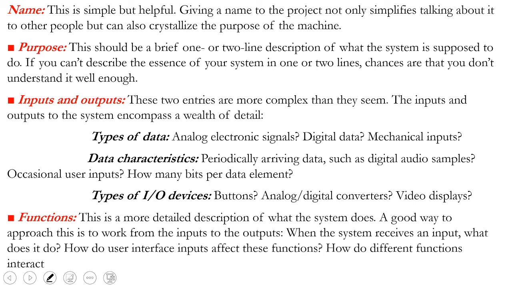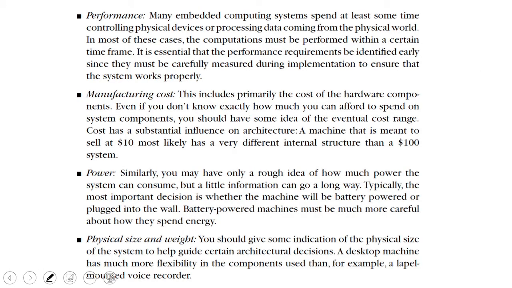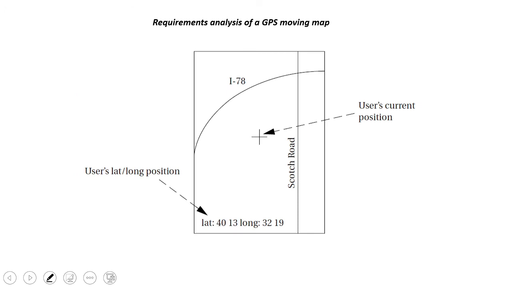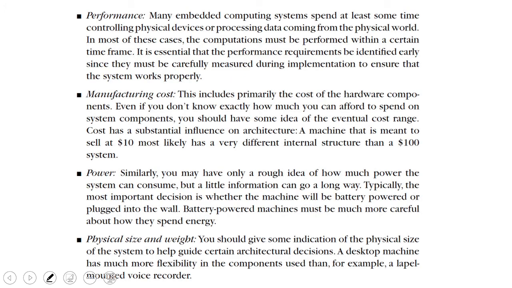Next, about the function. The function and the performance are very interrelated factors. So we have to say that with this input, this function must be done, and it must be described in detail. Next is the performance. Function and performance are very important. We have to state how detailed the system has to perform. And with respect to cost, with respect to power, with respect to physical size and weight, everything goes in the requirement form.